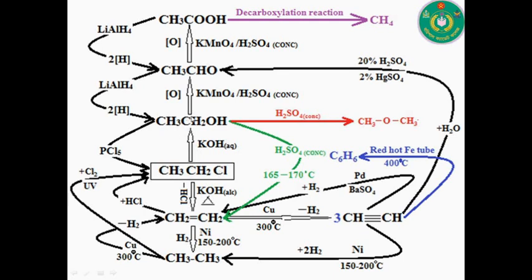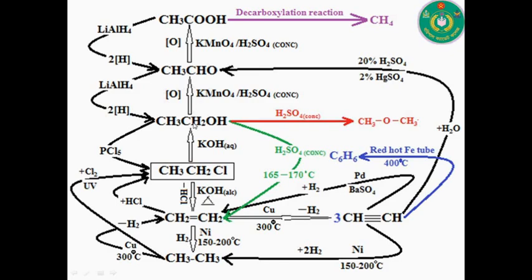Now we will produce aldehyde, that means ethanal, from ethanol. In this case we see a nascent oxygen is attached to the ethanol compound.